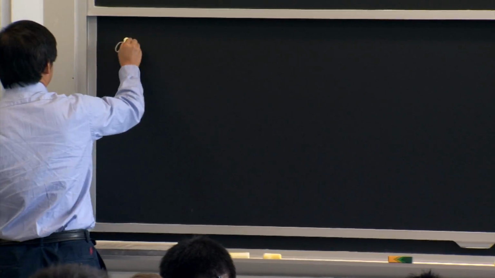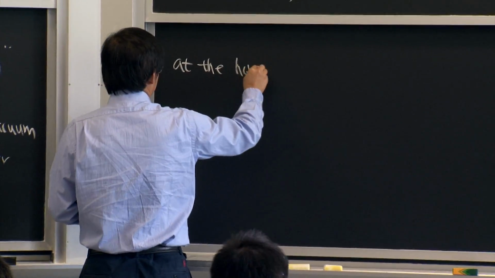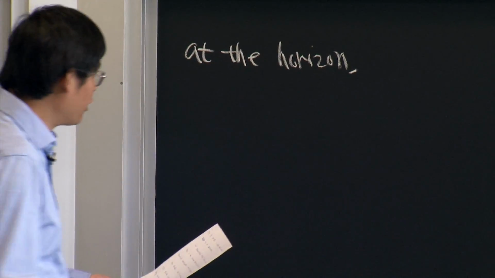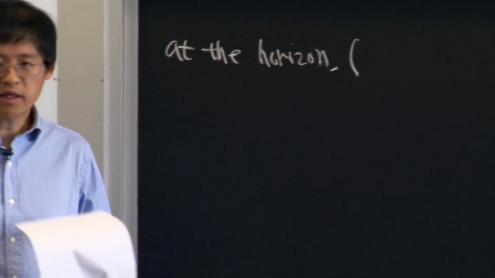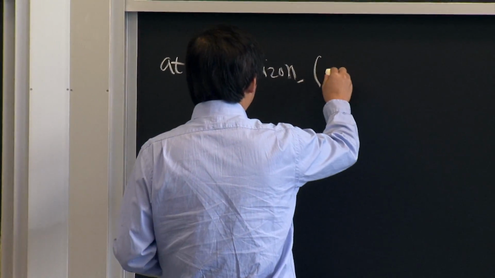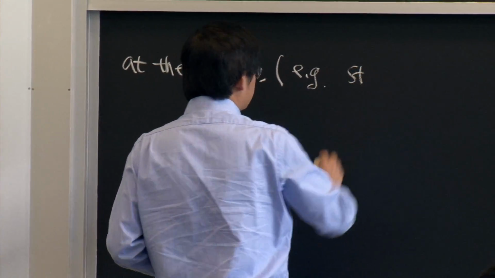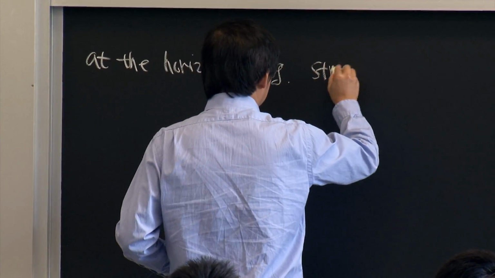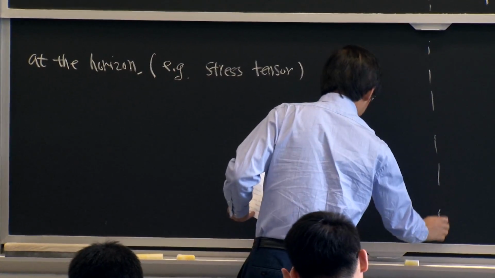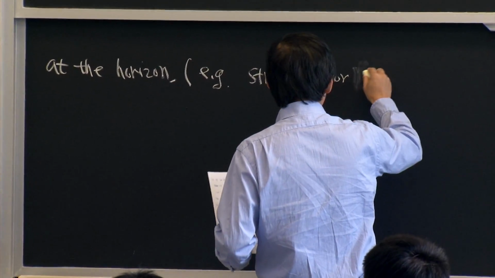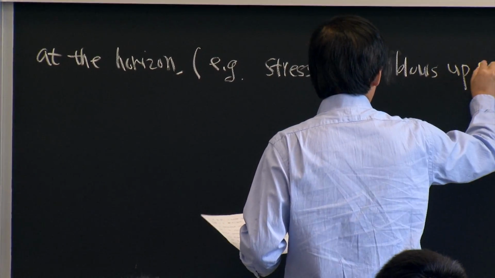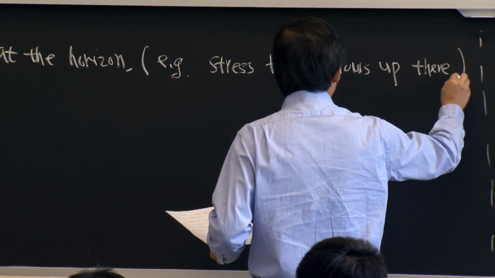At the horizon. Okay, so when you continue to Lorentzian signature, for example, which I should have made a p-set problem but forgot earlier, you can check yourself: take a free scalar field theory, compute the stress tensor, and you find the stress tensor blows up at the horizon in the Minkowski vacuum.